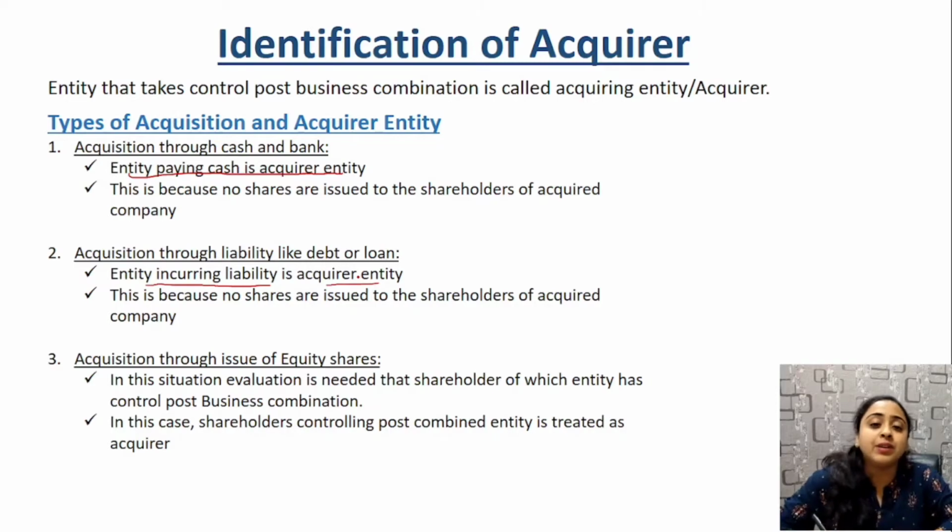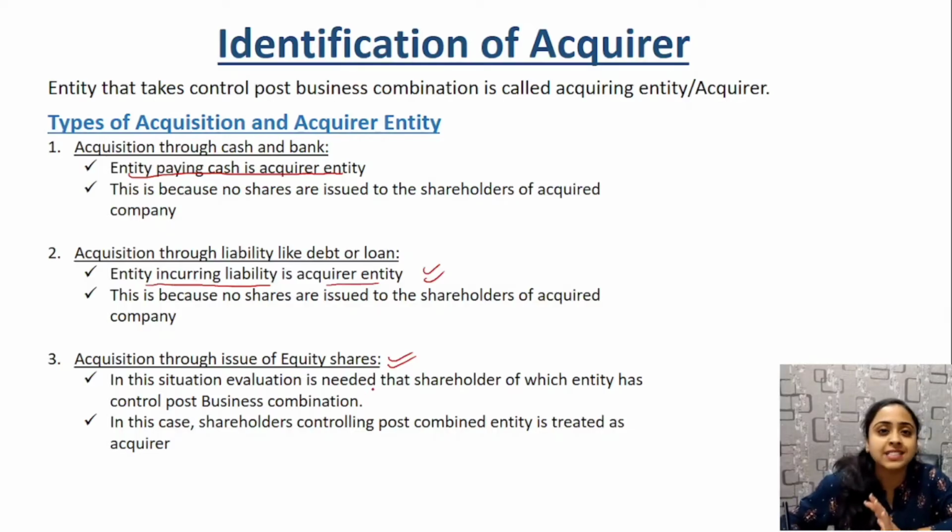Anybody who does not have enough money but has raised funds, liability, debentures, etc. to get a company acquired, then the company incurring the liability is considered the acquirer. Good enough. Next, if issue of equity shares is done for acquisition, now here it is not as simple and straight.